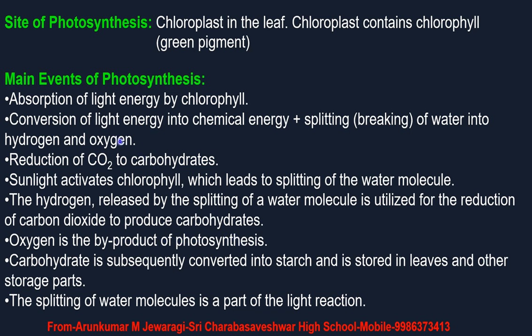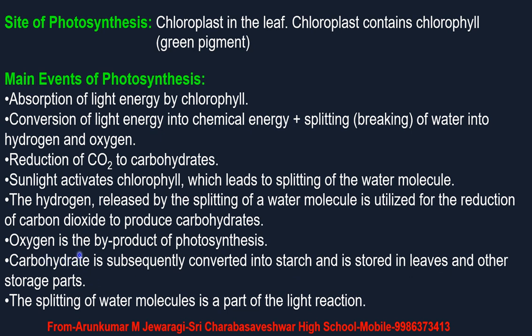Then after the preparation of carbohydrates, oxygen is the byproduct of photosynthesis. That means oxygen is released. After the splitting of what? Water into hydrogen and oxygen, this oxygen is not utilized, it is released outside the leaves by stomata. Oxygen is the byproduct of photosynthesis.